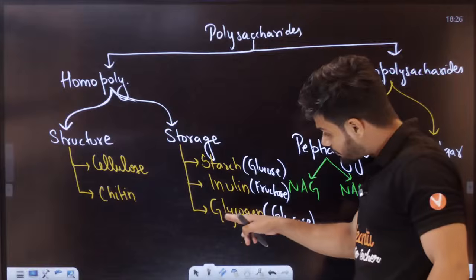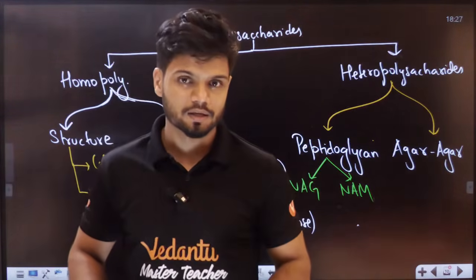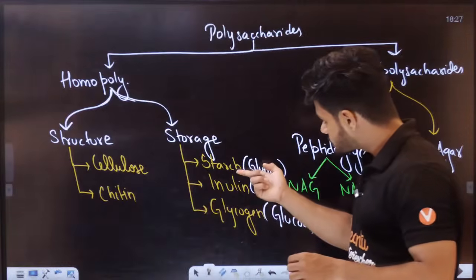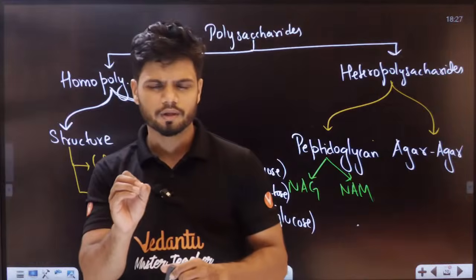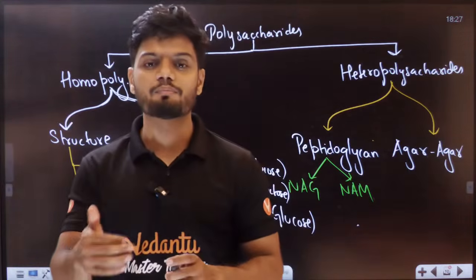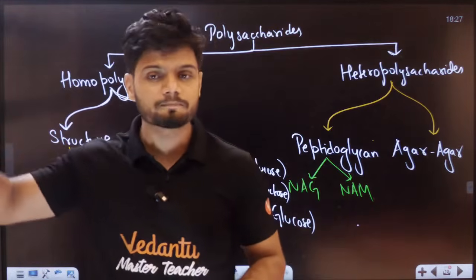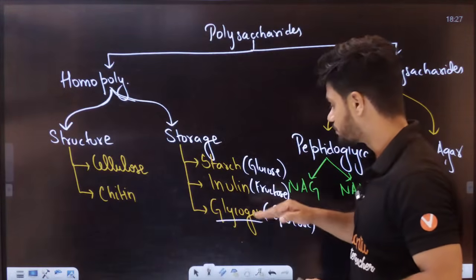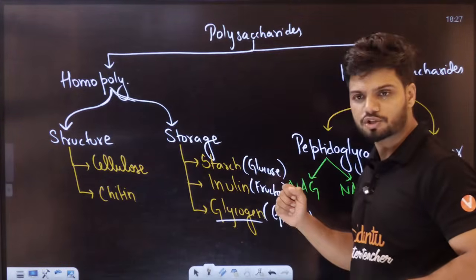Okay. Then we have glycogen. Glycogen is a storage form in the case of animals. Now students, please remember, starch and glycogen have a similar structure. The only difference is that glycogen will have more alpha 1,6 branching. The alpha 1,6 branching is very frequent in glycogen. So glycogen has a more complex structure compared to starch.